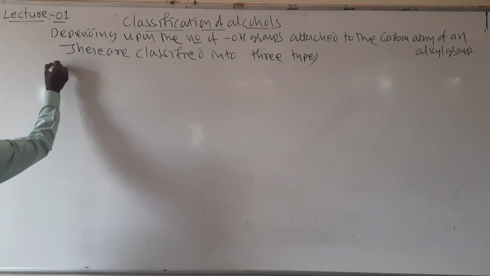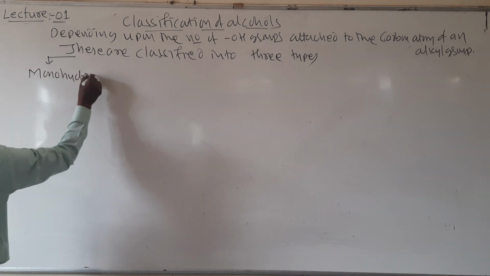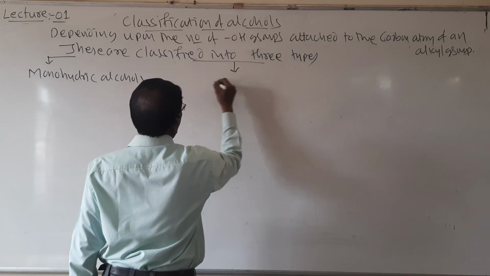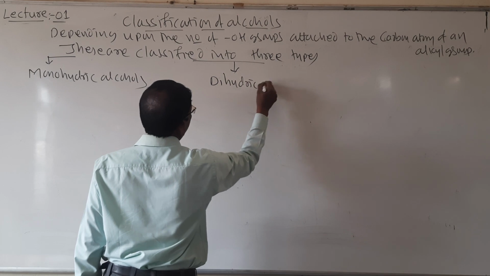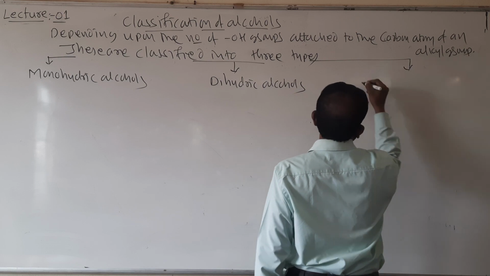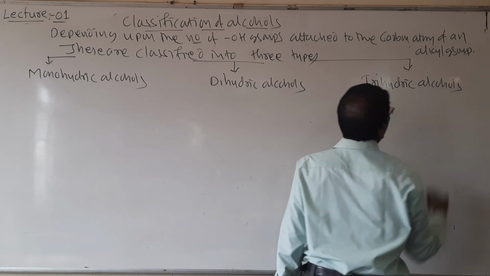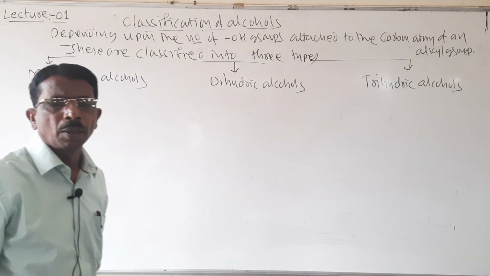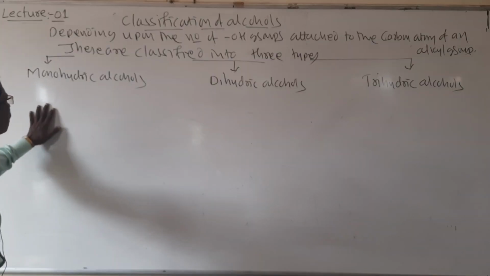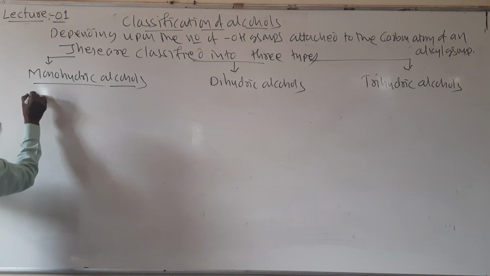Number 1, monohydric alcohols. Second one, dihydric alcohols. And third one, trihydric alcohols. Look here students, monohydric alcohols, dihydric alcohols and trihydric alcohols. Then what are monohydric alcohols? Mono, single, one. Monohydric alcohols, these contain